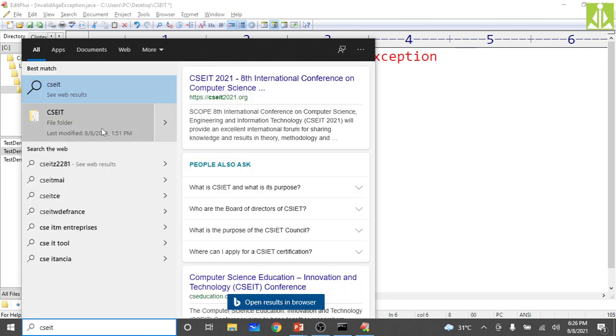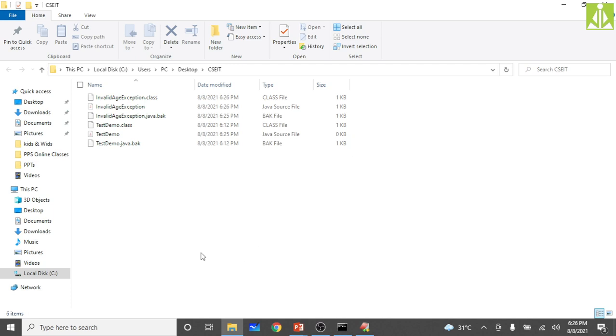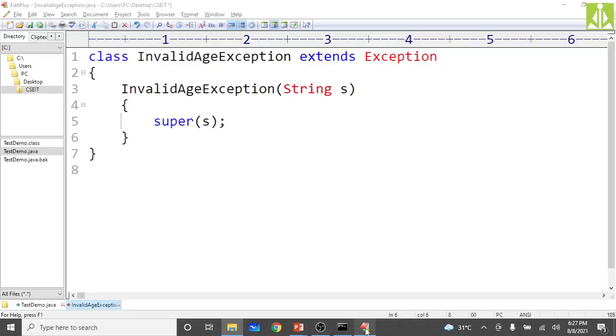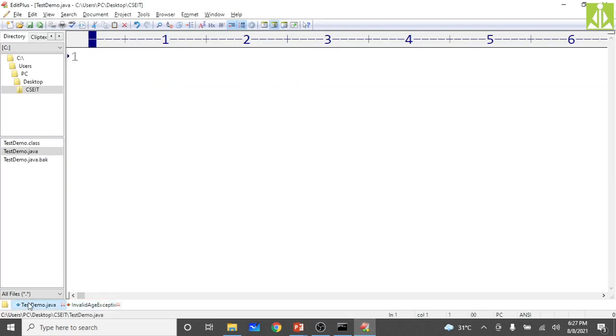This is my folder, where I have all my files. Here you can see the InvalidAgeException program is there, and the InvalidAgeException dot class is there. Using this dot class file only, I am going to create my own exceptions in programs. So I will write one simple program now where I will generate that InvalidAgeException.